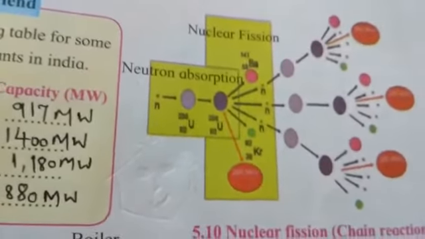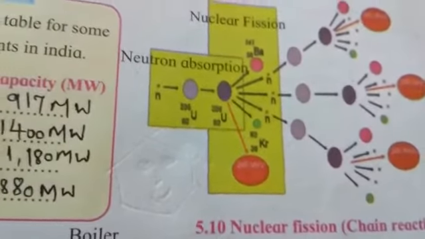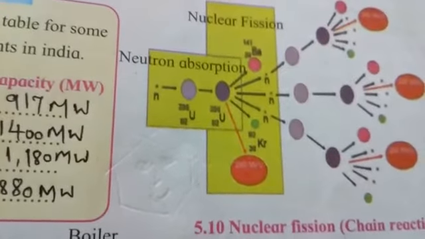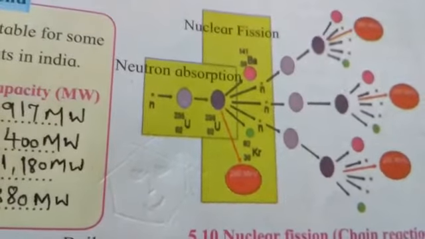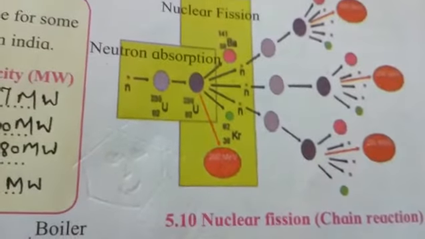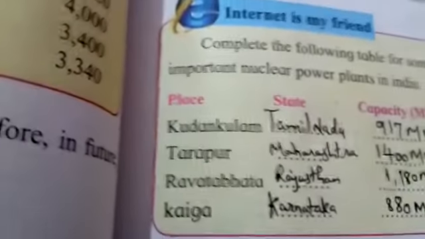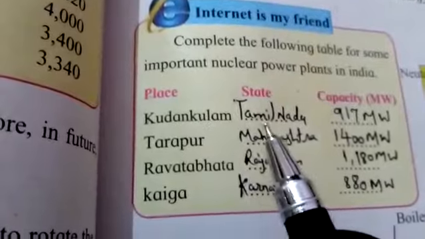And then such energy will be used for boiling the water in the boiler. Then the steam will be created, the steam will be driven to the turbine, then the kinetic energy of the steam will be converted into electrical energy with the help of the generator, and this is how the electricity will be produced. So these are the things which are going to happen in the nuclear power reactor.